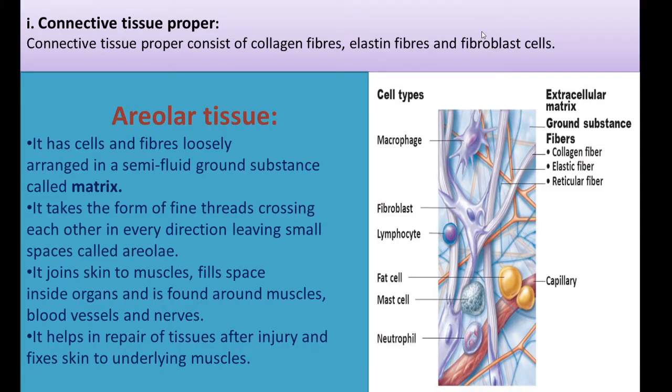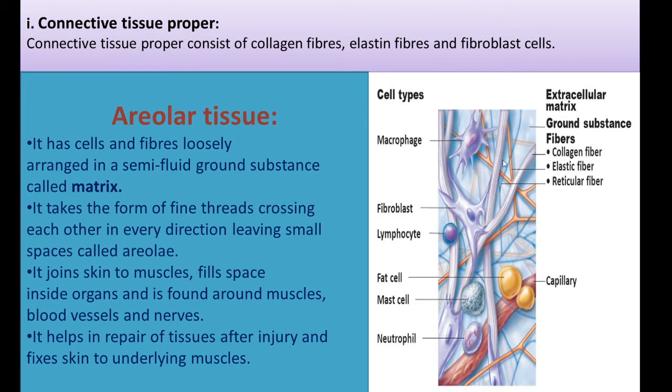The first one is connective tissue proper. Connective tissue proper consists of collagen fiber, elastin fiber and fibroblast cells. These are nothing but proteins, which give only the fibrous look. Here I have shown a picture.